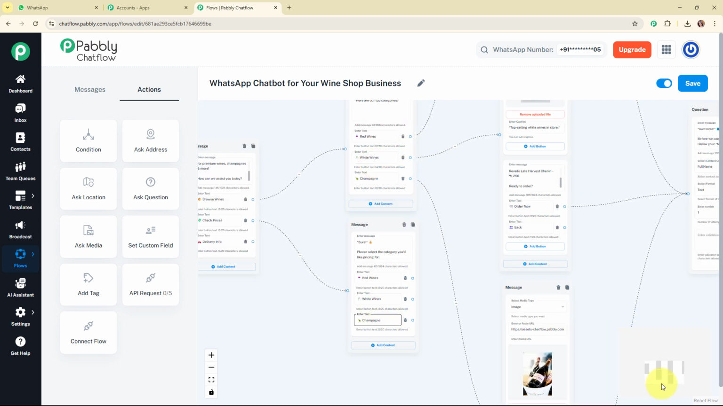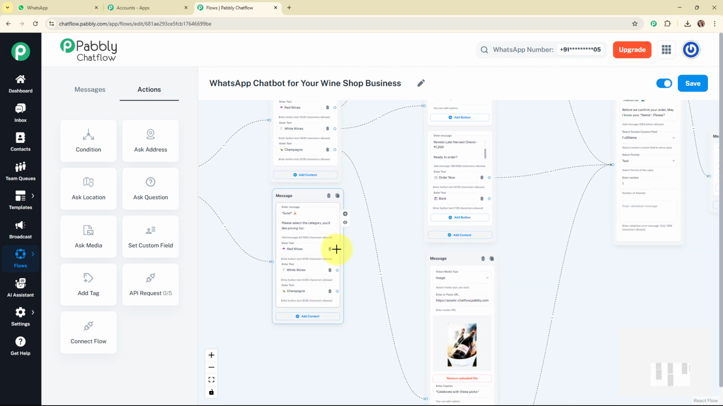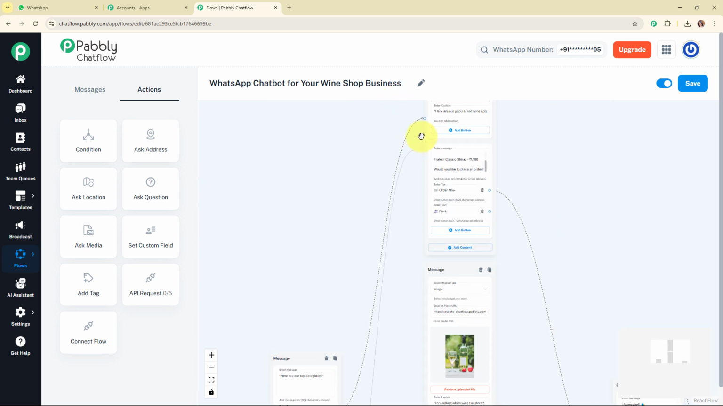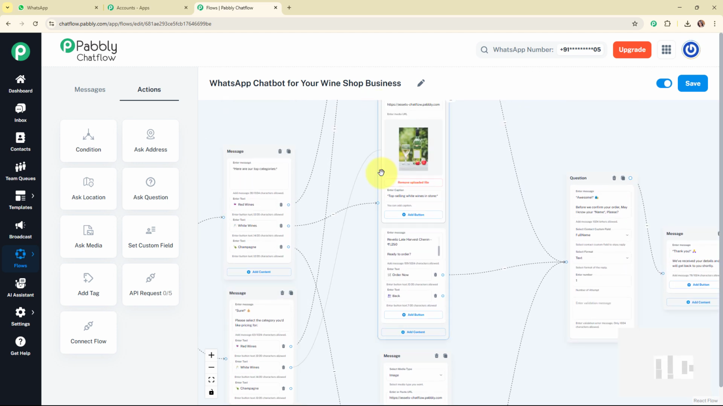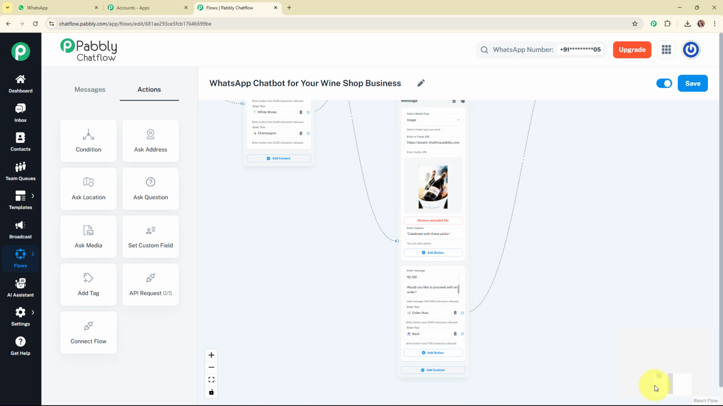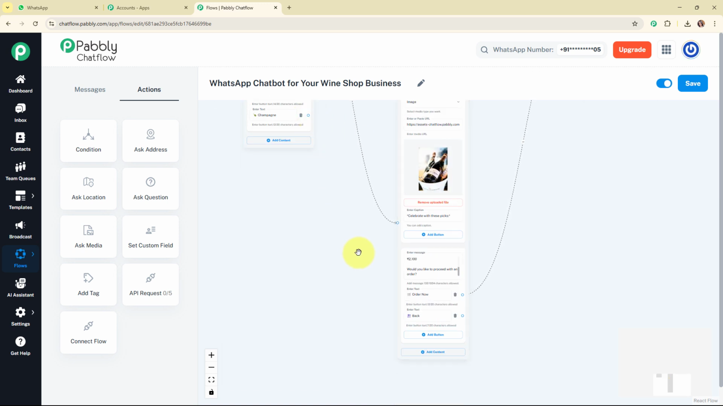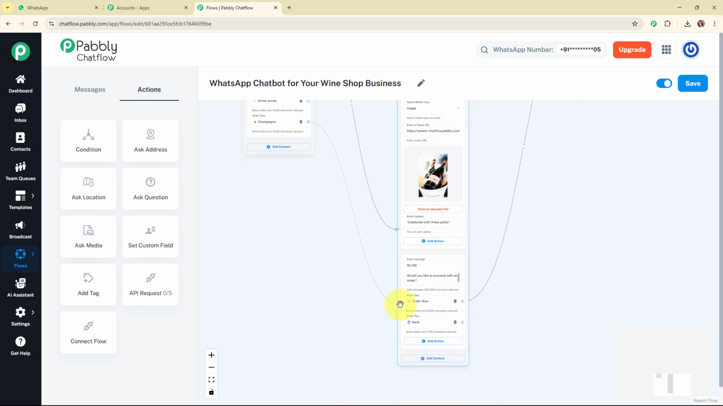And now after adding these quick replies buttons, I'm going to connect each of the quick reply buttons to the respective description over here. That is because here I've already added the entire categories with their pricing for each of the wine categories. So I'm going to connect all these quick replies buttons to specific descriptions, and with this we are successfully done with this.